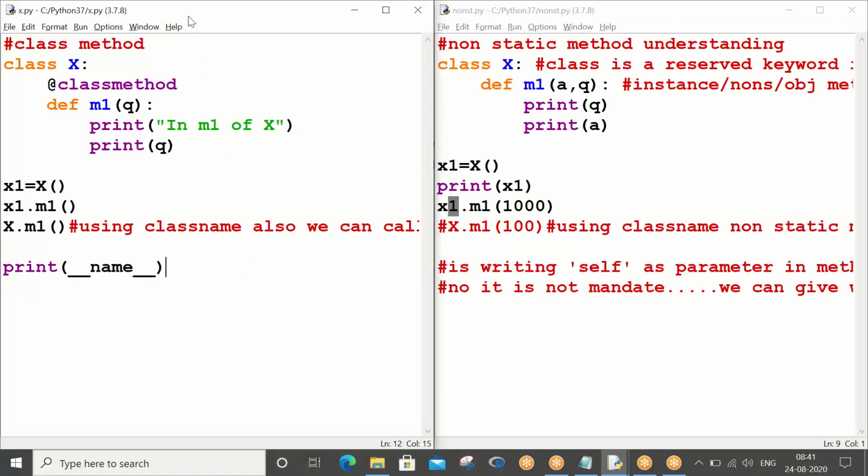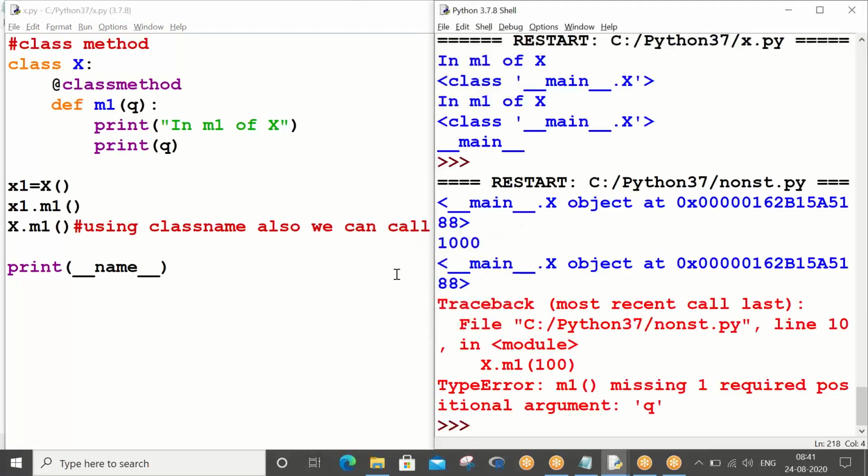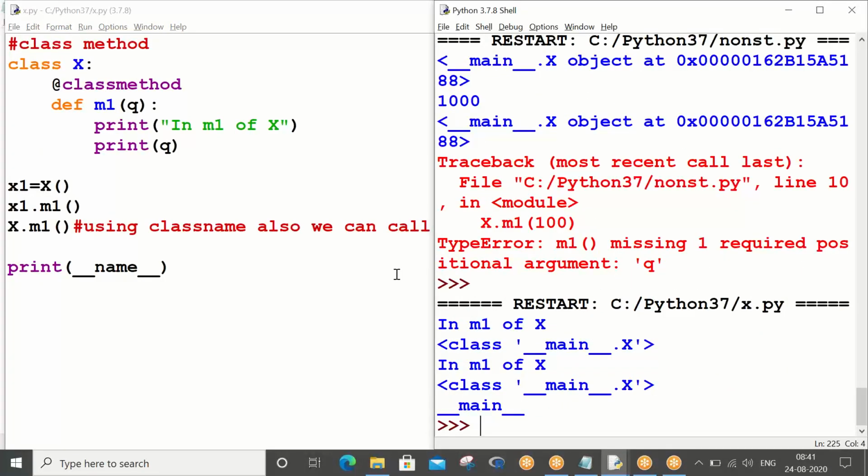I think in the previous program you have taken one line, which is that using the class name we can also call class methods. This is the point. People will expect you to give differences between the static method, the class method and the non-static method. These are called class methods, those are called object methods.